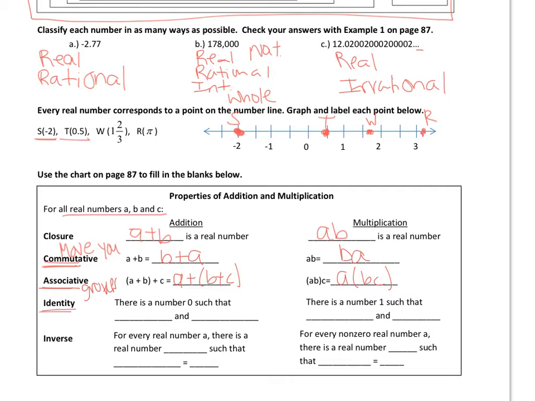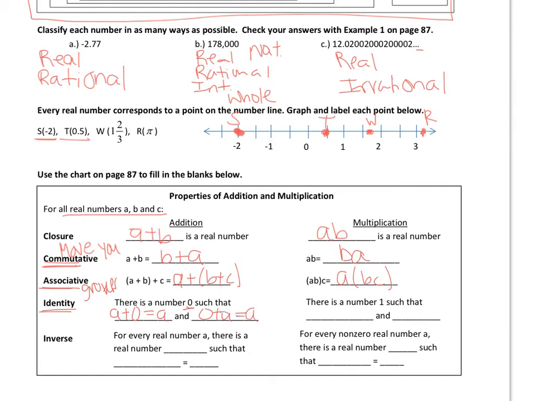Identity. Well, think about your identity. Your identity doesn't change just because you add your soccer uniform to what you're wearing. Your identity stays the same. So for addition, 0 is the identity because I can take a number A and add 0 and it stays A. Or if I commute them, 0 plus A is still A.